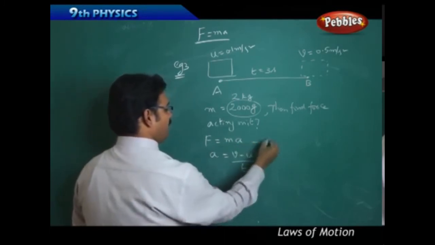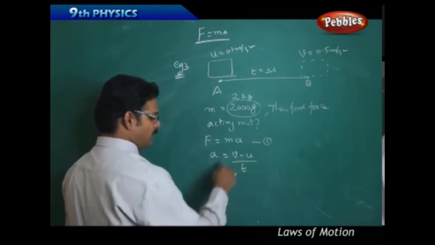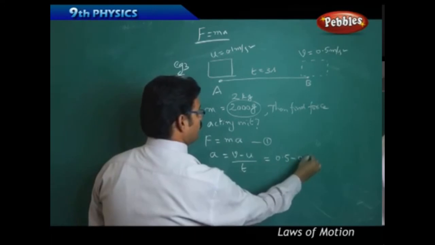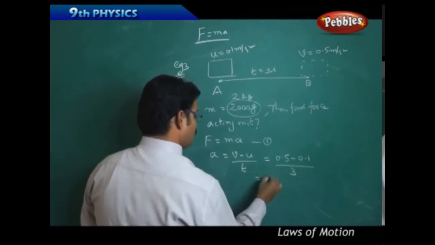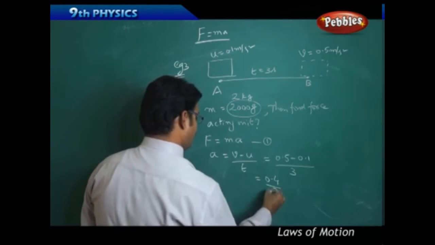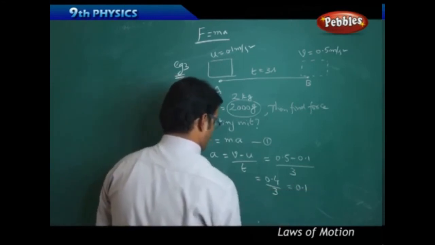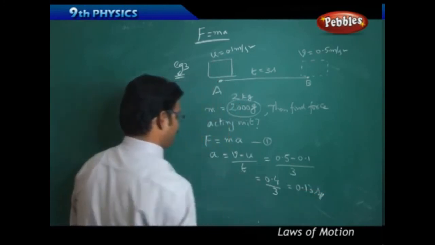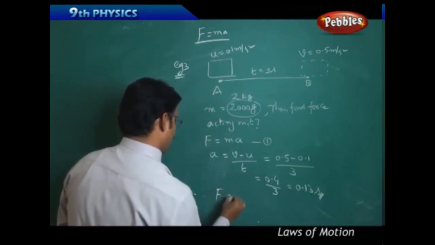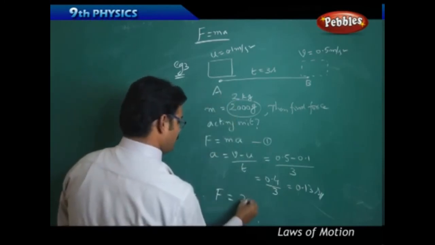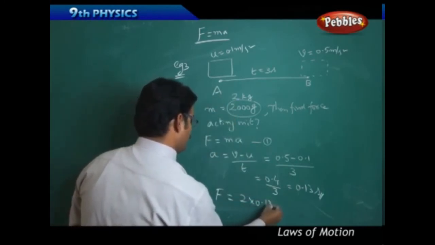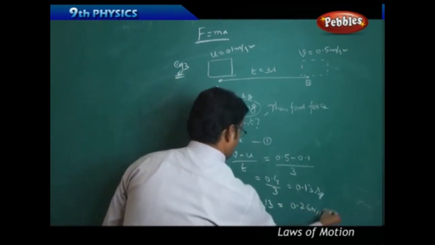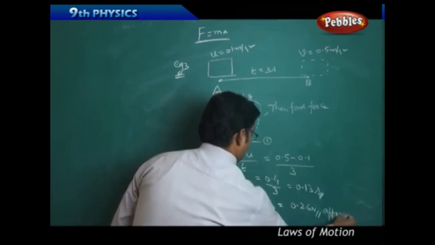So F equals ma is the first equation. Now see the second equation, a equal to v minus u by t. So v is 0.5, u is 0.1, by time is 3 seconds. So it is 0.4 by 3. So it's nothing but 0.13. Therefore, F equal to mass 2 kg into 0.13. It is nothing but 0.26 Newton approximately.